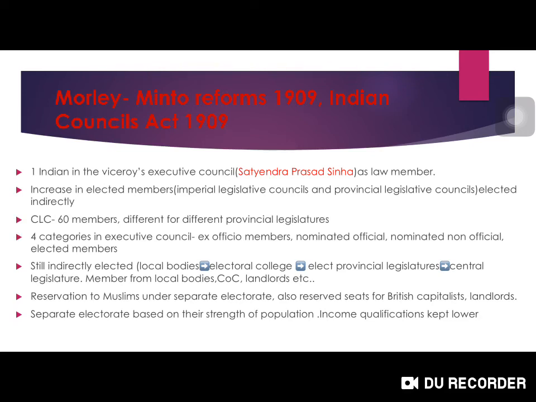If there is more population of Muslims, then that constituency will be for Muslims, and only Muslims will be electing. If you see this provision, it is clearly meant to divide the people on communal lines. If Muslims are electing only Muslims, and Hindus or other members are electing their own members, it creates a dividing line, and there won't be any common fight for Swaraj or freedom of the nation. So it was like a carrot and stick policy.